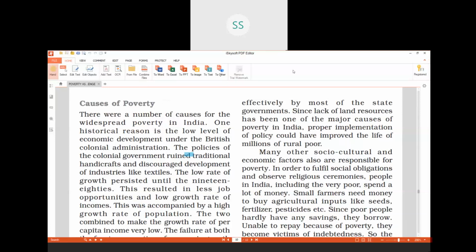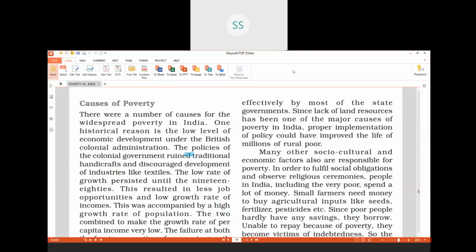Today we are doing what are the causes due to which, in India, there is so much poverty. When we talk about the common causes, we see around us there is illiteracy, there is unemployment, there is helplessness. These are the major causes of poverty. Along with them, if we look into the past of our country, we will come to know why actually poverty is there in our country.